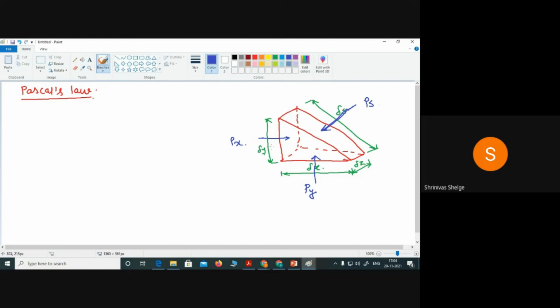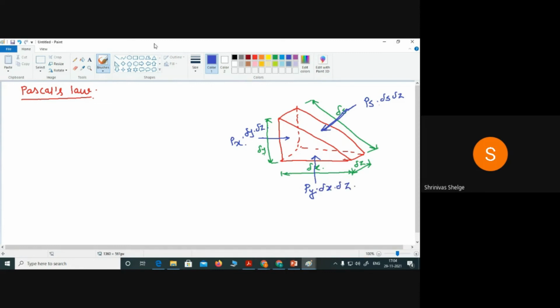So pressure force will be pressure into area. Area will be delta y into delta z. So Px into delta y into delta z. Again here, Ps into delta s into delta z, and here, Py into delta x into delta z.